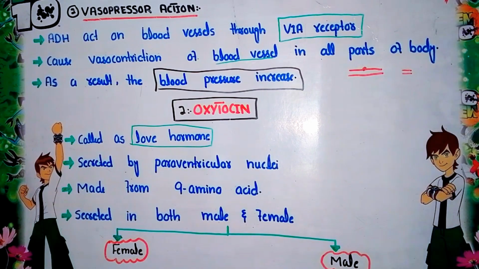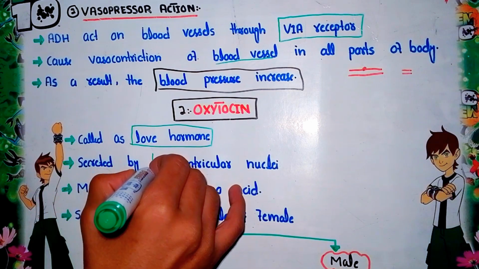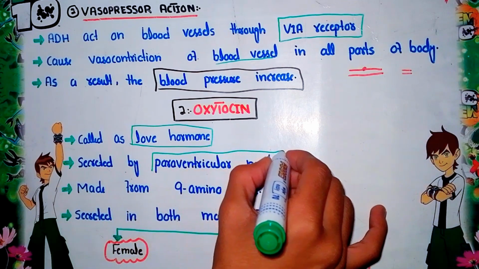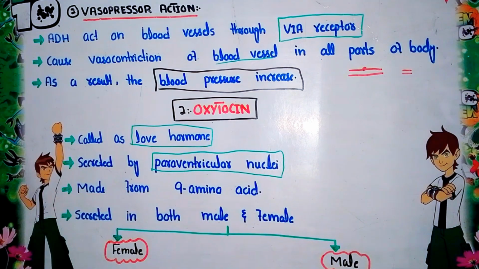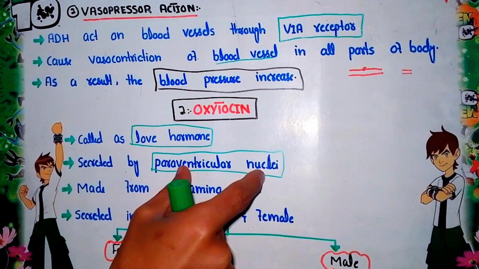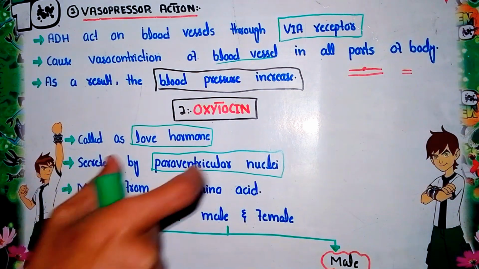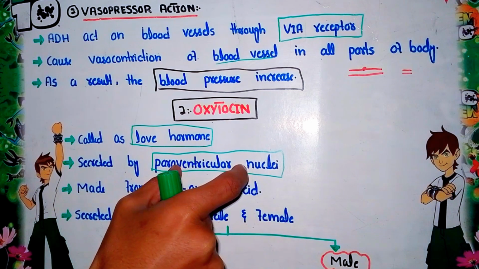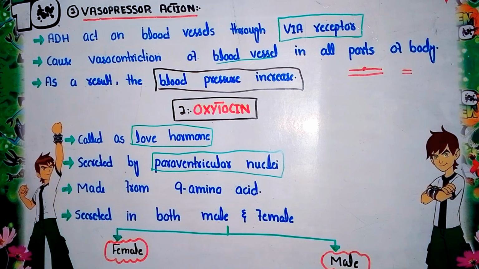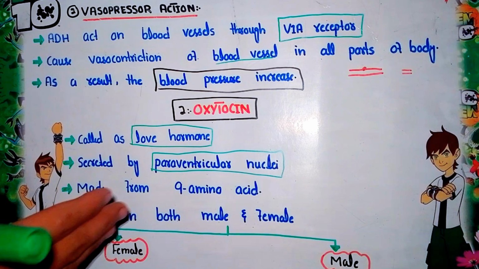Right at the hypothalamus, some nuclei called the paraventricular nuclei are located. The paraventricular nuclei are responsible for the secretion of oxytocin, while the supraoptic nuclei are responsible for the secretion of ADH. The paraventricular nuclei synthesize the oxytocin, and after synthesis it is stored in the posterior lobe. When the need occurs, the posterior lobe of the pituitary gland secretes the oxytocin.